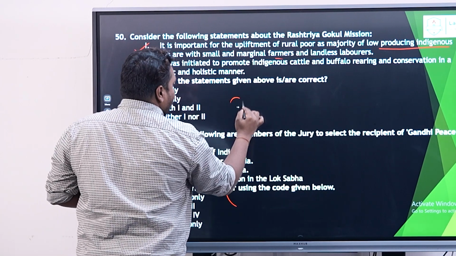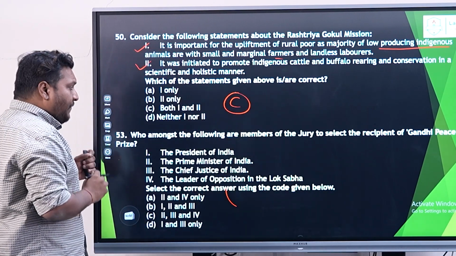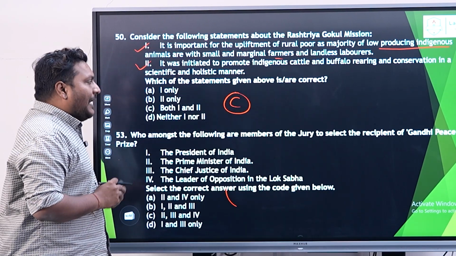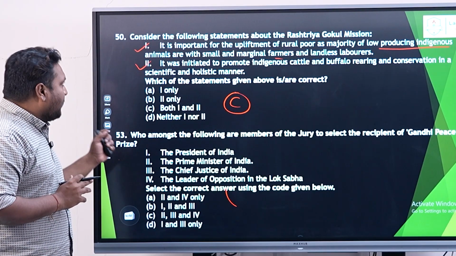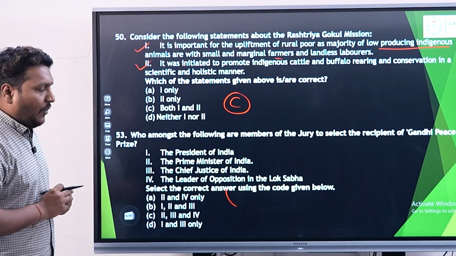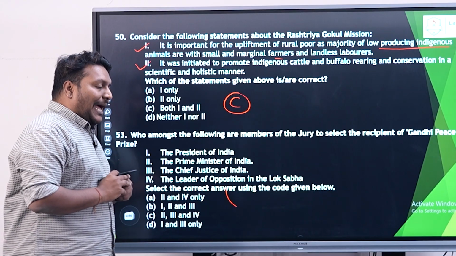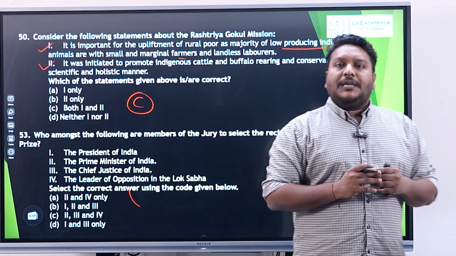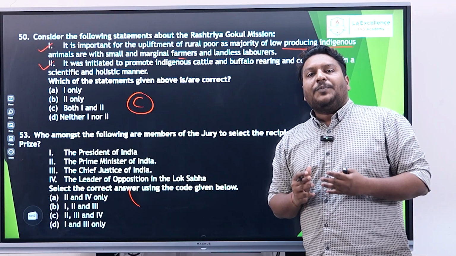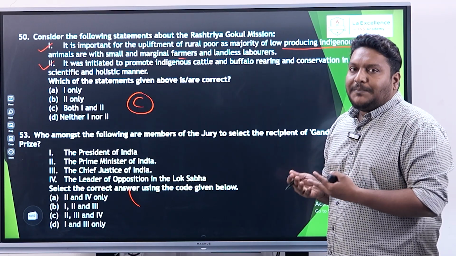Answer would be option C. Moving further, who amongst the following are the members of the jury to select the recipient of Gandhi Peace Prize? This is the question number 53. Now, when you look into this, the Gandhi Peace Prize was instituted by the government of India in the year 1995 to commemorate the 125th birth anniversary of Mahatma Gandhi.